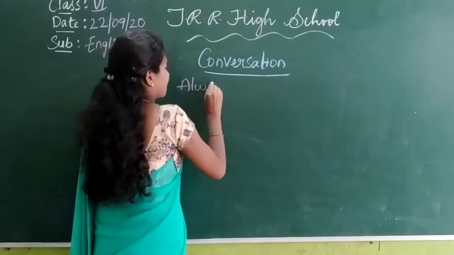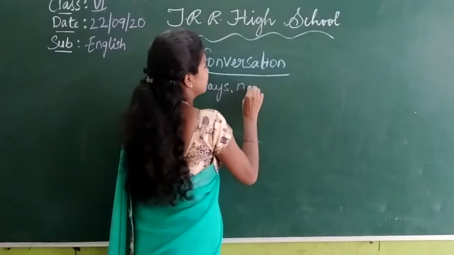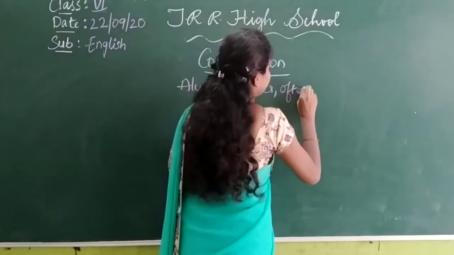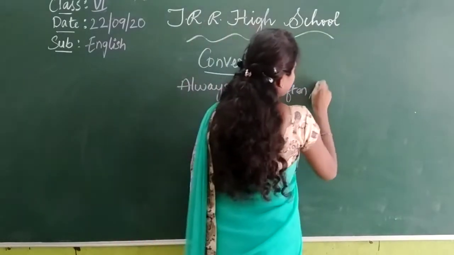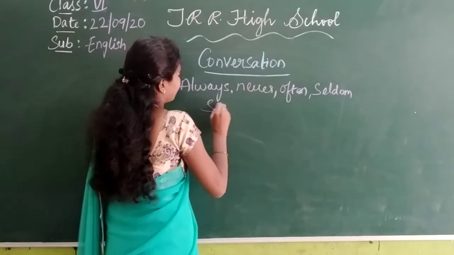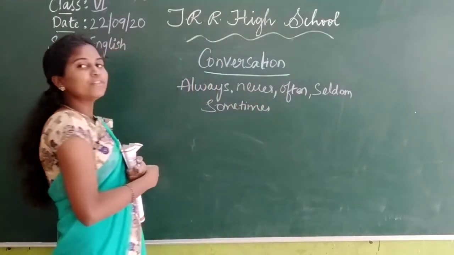Always, never, often, seldom, and sometimes. These are the words given.